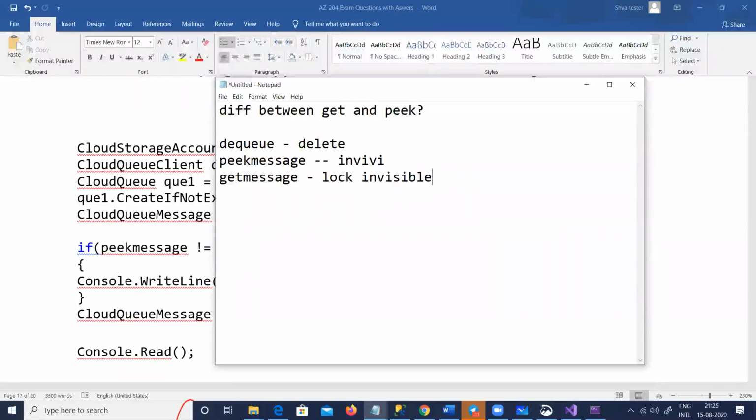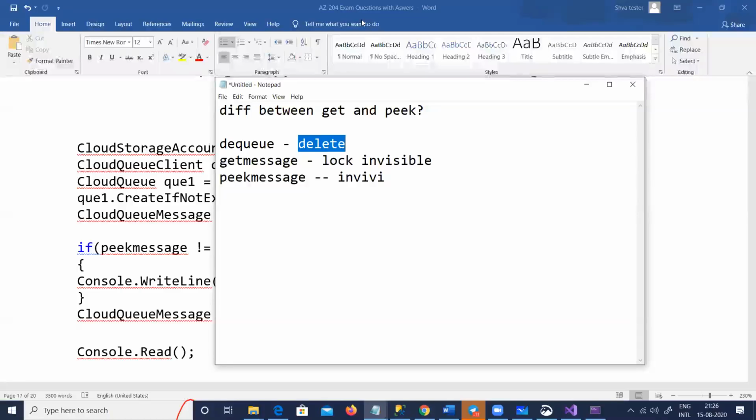So you can think of get message as between dequeue and peek message. Peek does not delete or hide anything, while dequeue deletes it as well as puts a lock. Get message does not delete it, but puts a lock, right? So the difference is the visibility timeout.